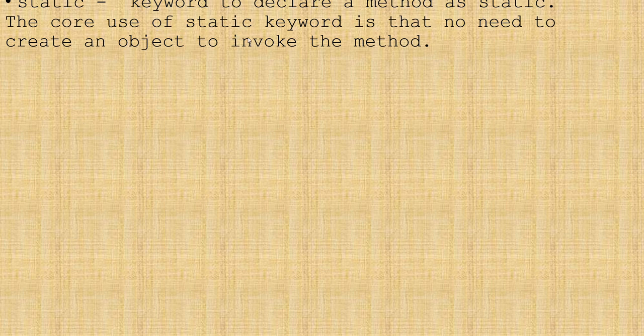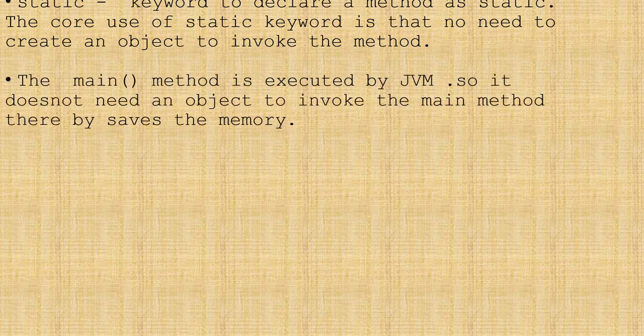The core use of the static keyword is that we need not create an object to invoke the method. Whenever the Java program is executed, the control always goes to the main method. From there the control will get shifted according to the calls to other methods. So when we use the static keyword, there is no need to create an object for invoking that method. The main method is executed by the Java Virtual Machine, so it does not need an object to invoke it, and thereby it saves memory. So that's about the main method.